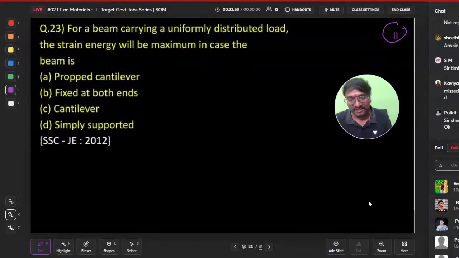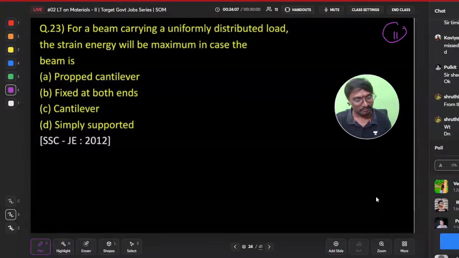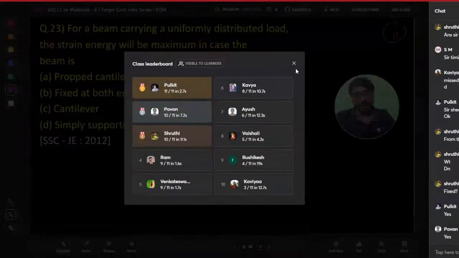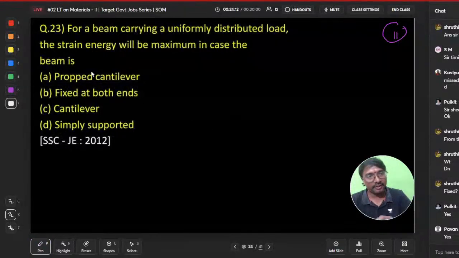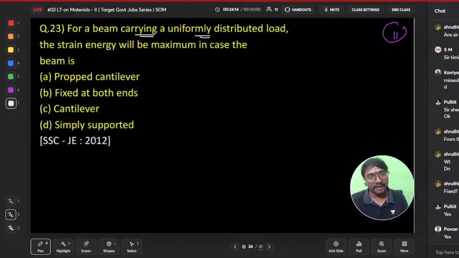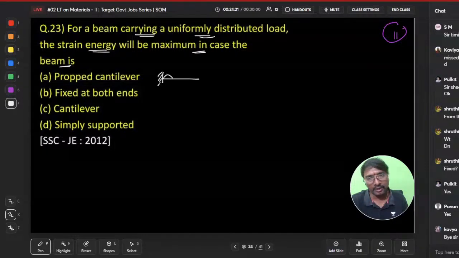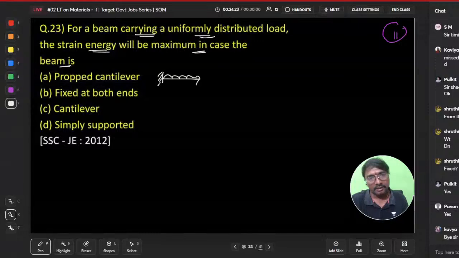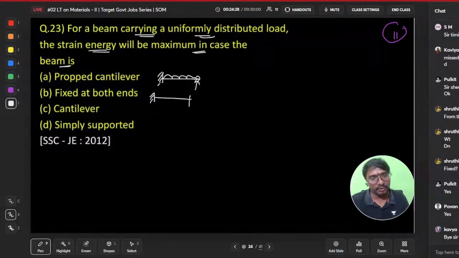Do you remember the strain energy expression, all of you? Right, this is a letter board. If you observe, for a beam carrying a uniformly distributed load, the strain energy will be maximum in case of the beam is, right? It is your propped cantilever beam with UDL. And fixed at both ends, this is your fixed beam.